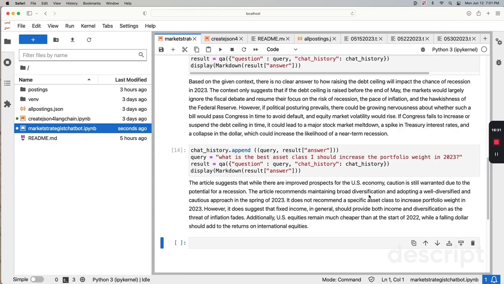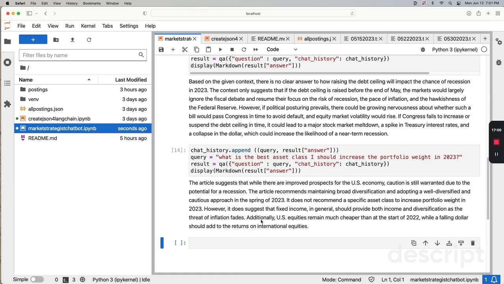It recommends maintaining broad diversification, adopting a well-diversified cautious approach for year 2023. It does not recommend any change to increase any asset class. However, it does suggest that fixed income in general should provide both income and diversification as a hedge against inflation. So if you are investment savvy, this will give you a very good insight on what the market strategist said.